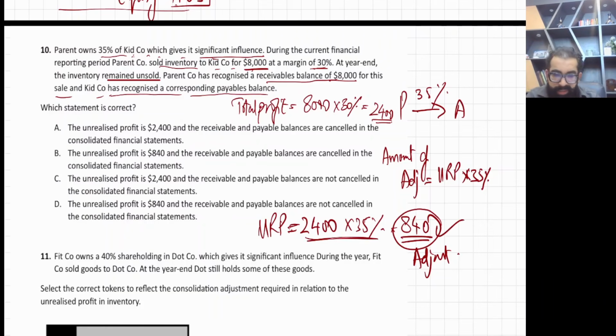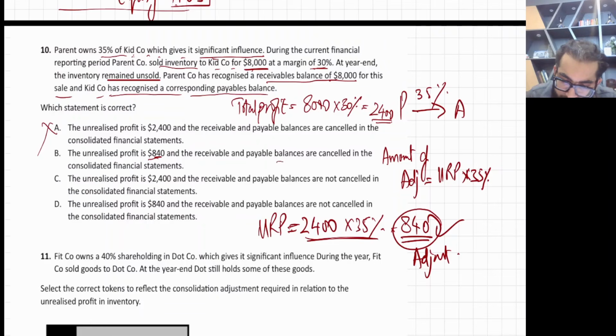Okay, so now let's read which statement is correct. The unrealized profit is 2,400. Wrong. We will not adjust 2,400, we will adjust 840. The receivable and payable balances are cancelled? No, not cancelled, we don't need to cancel them. The unrealized profit is 840, yes, the amount of adjustment relevant for us.